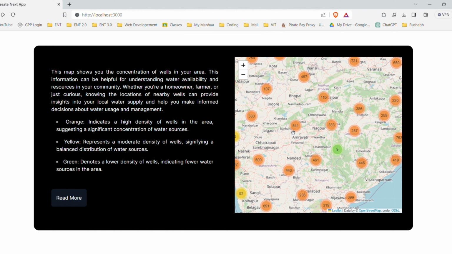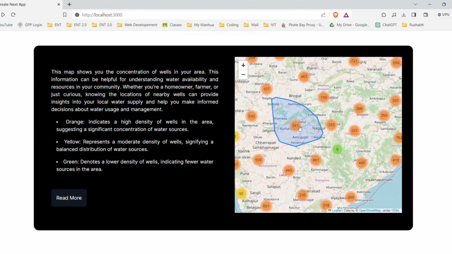So what cluster is that? That is a well cluster. We have plotted all the wells and created clusters of various wells, and the blue area you see contains a lot of wells. The number you see here, 541, means the blue area contains 541 wells. So these are all the well locations that are currently in India.